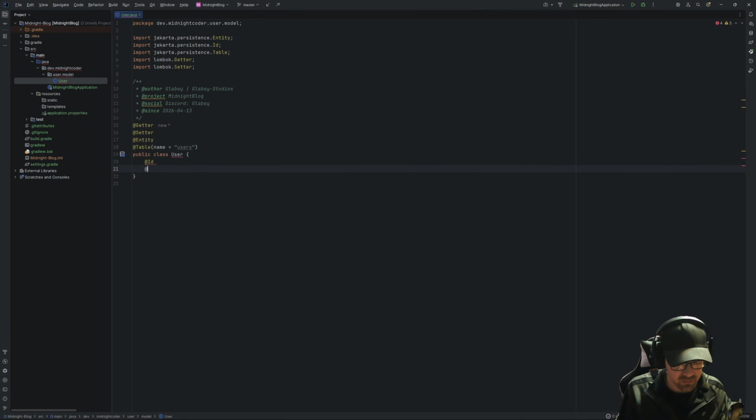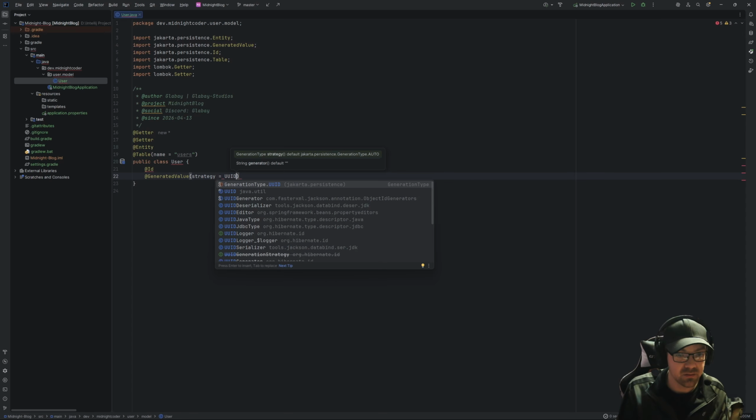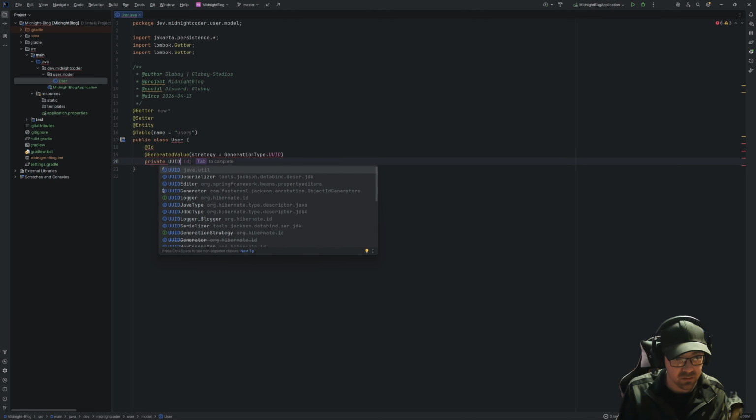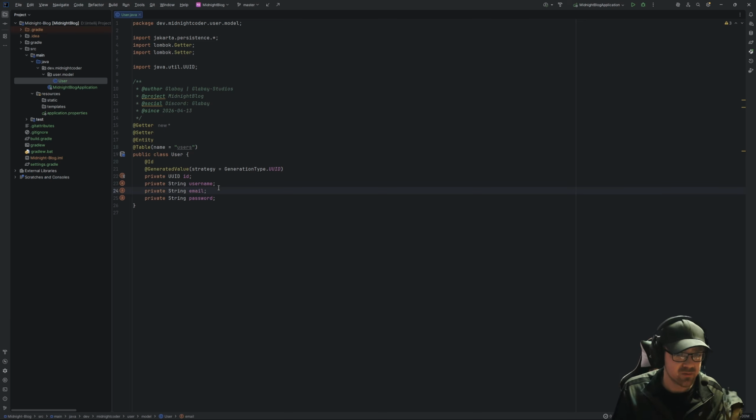I want this to be generated, so I'm going to say generated value, which is going to have a strategy type of UUID, and this is going to be a private UUID ID. And now there's going to be a username, and then we're also going to have an email and a password, and that's about all we care about.